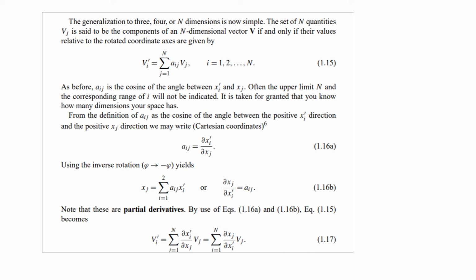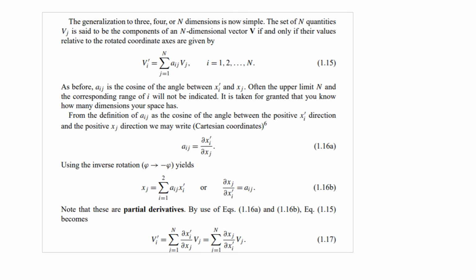Note that these partial derivatives, by using equations, you have seen these equations in our book, equation numbers 1.16, 1.16a and 1.16b and 1.15. These are the equations I just told you about, in which we obtained x prime and y prime. Now in terms of direction cosines, partial derivatives, they will become vi prime is equal to summation i varies from 1 to n partial xi prime over partial xj vj.